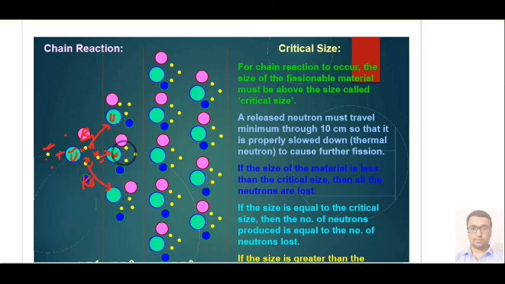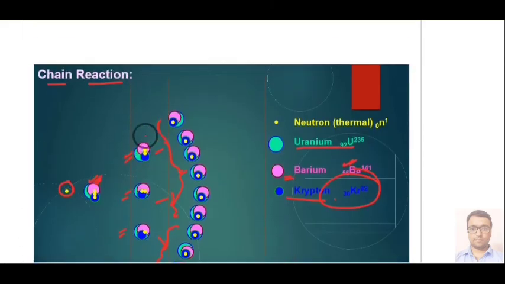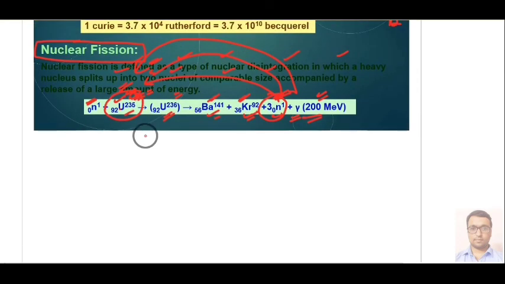So again we will have three reactions over here, and again we will get barium as a product, then over here krypton, and three neutron particles. Each time we will get three neutron particles, one barium particle, and this blue color means one krypton particle. The basic reaction is given over here, that from one uranium atom you are getting one barium and one krypton.